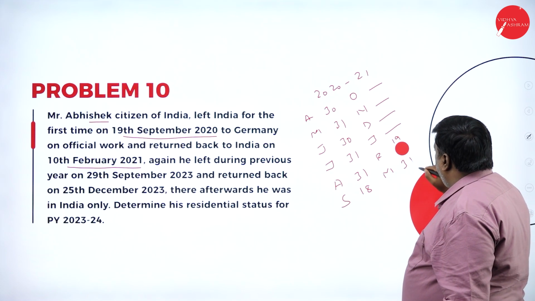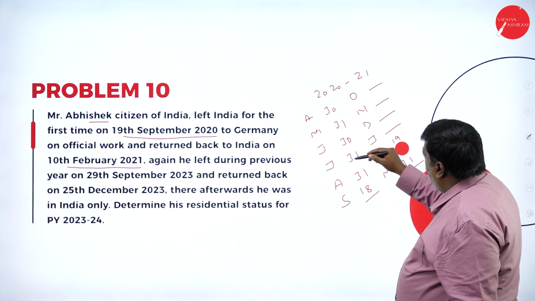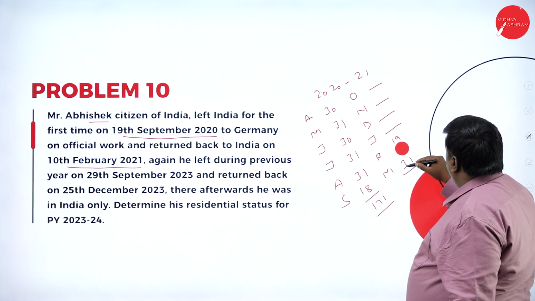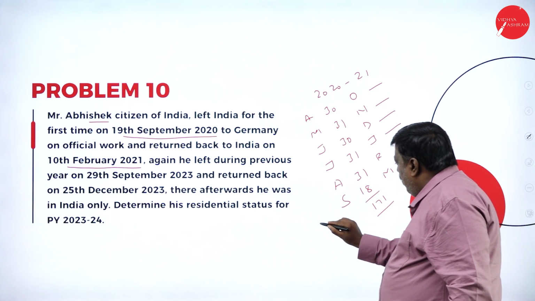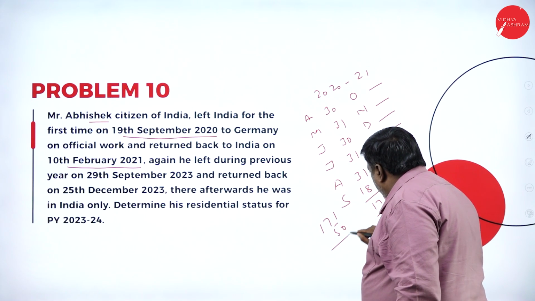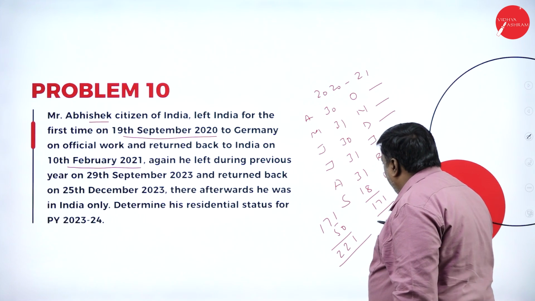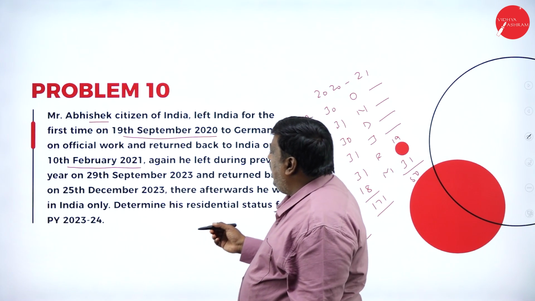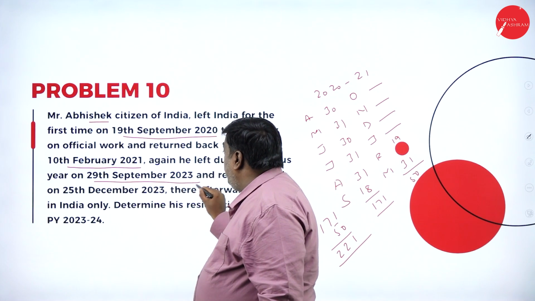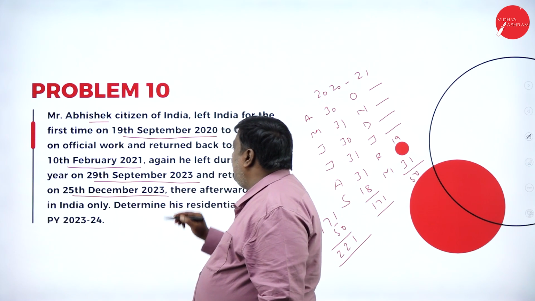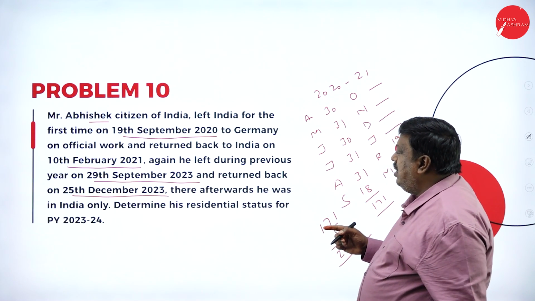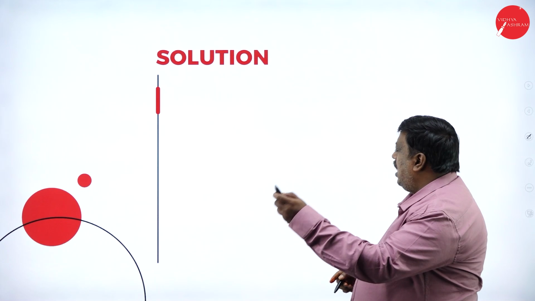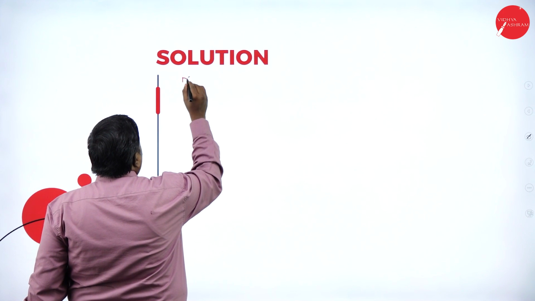And March 31. So the total is 171 plus 50, which is 221 days I was in India during 2020-21. And again I left India on 29th September 2023 and returned on 25th December 2023. So during the previous year, I left India on 29th September and returned on 25th December. Now, I'm Mr.